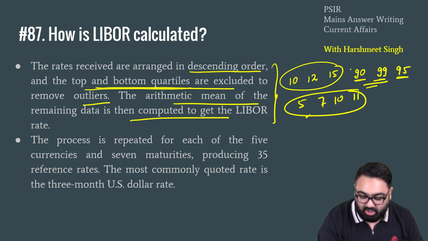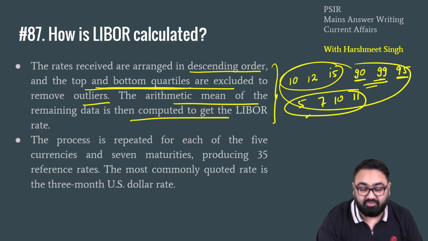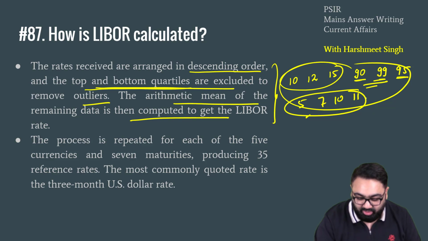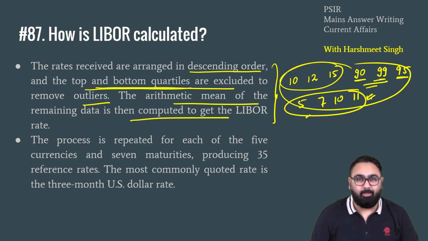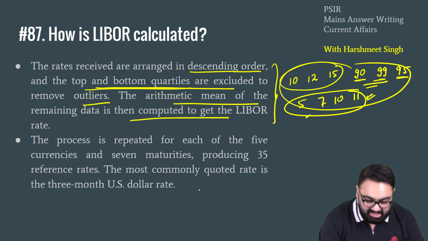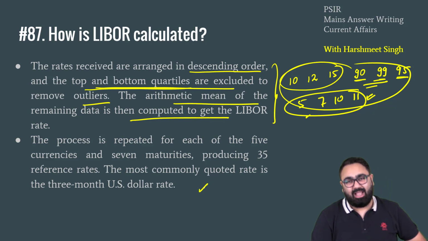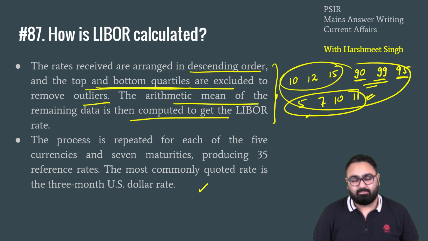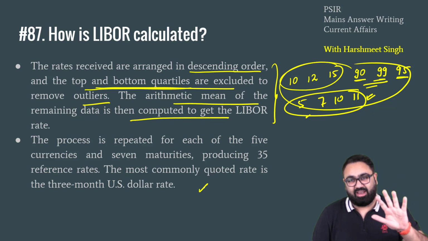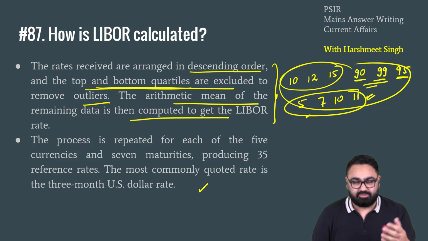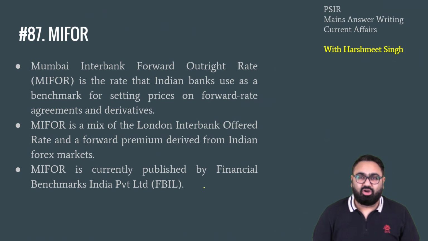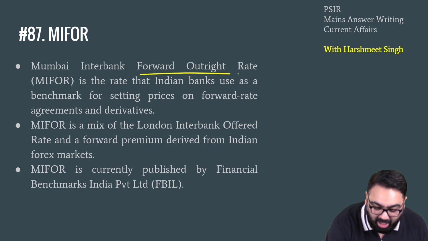However, again, this is not a true representation because you have to first arrange them in an ascending or descending order. Only then you will be removing the top and the bottom quartiles. Anyways, you don't have to go into detail of the entire process of it. The calculation will not be asked. Just remember which are the 5 currencies that are used, what is Libor and how does it work. Then what is Mumbai interbank forward outright rate?